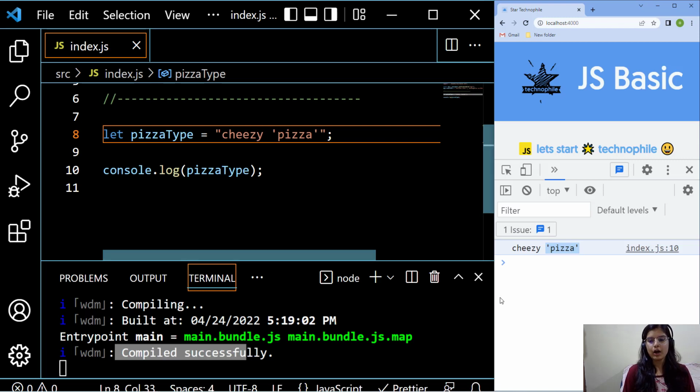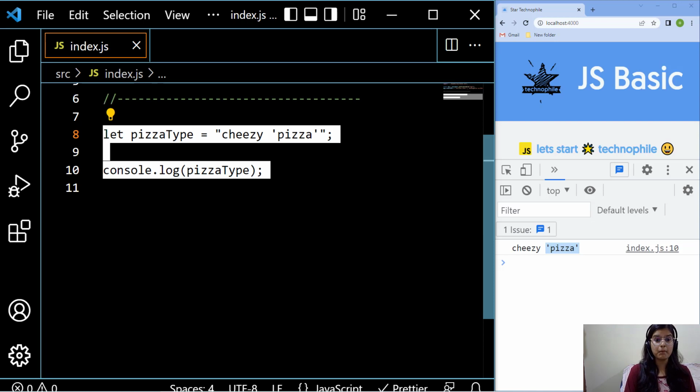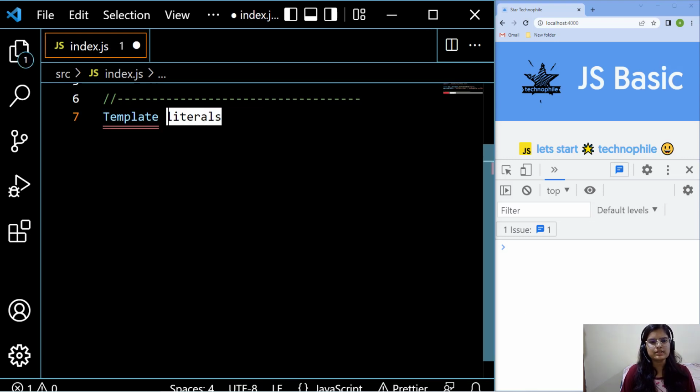Now move to the very important syntax that was introduced in modern JavaScript. It's called a template literal. Very crucial to know about, and I'm going to discuss this in detail. So let's see the things one by one.